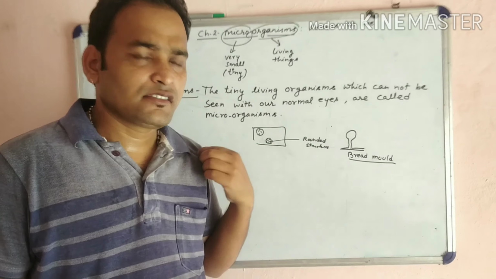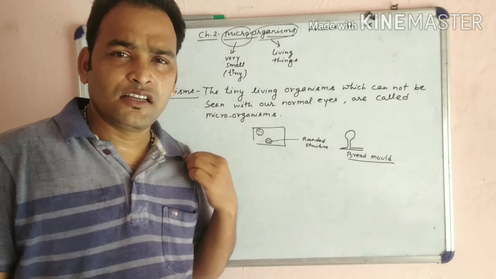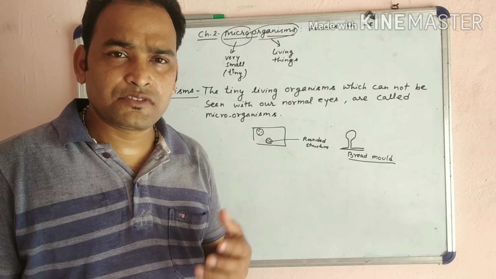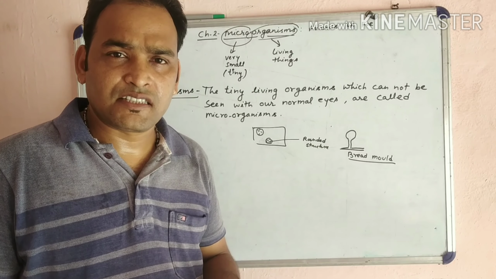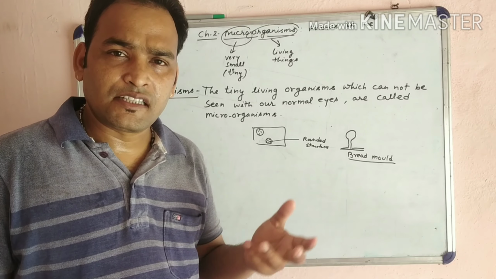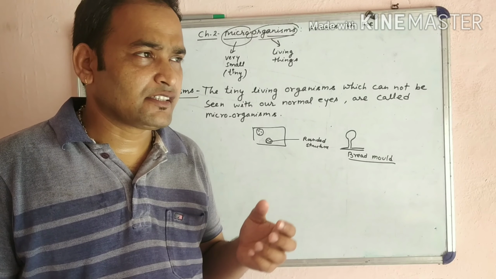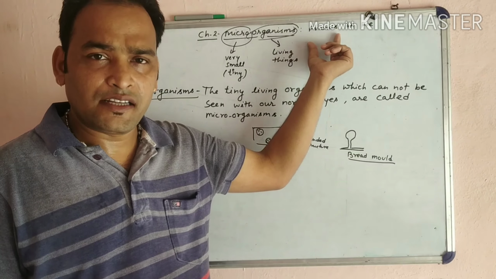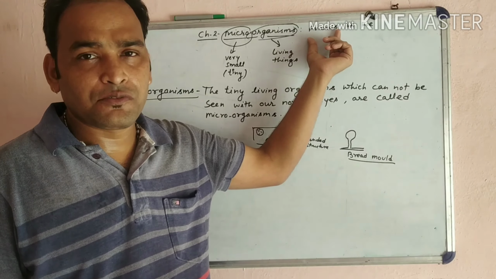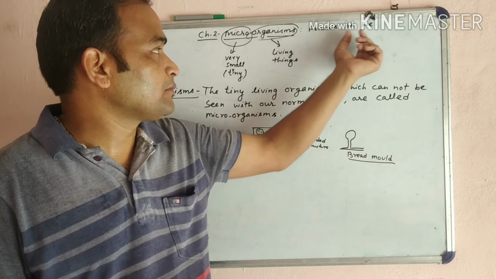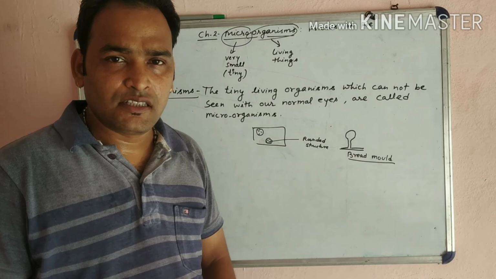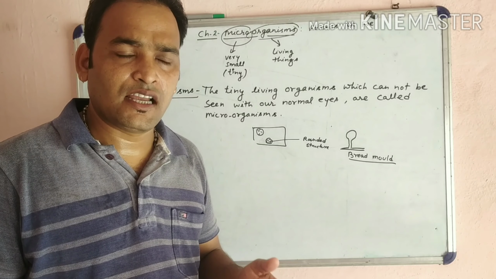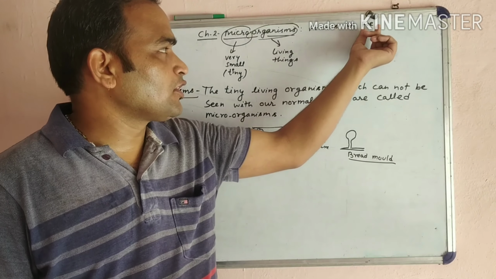It means that microorganisms are sometimes very useful for us. They are used in our life. They are used in bread industries. They are used in increasing soil fertility, and they are used to clean soil. So they act as a friend, sometimes useful and beneficial. And sometimes they are harmful for us. They can cause many diseases in animals, in humans, and in plants. So they are called foe.